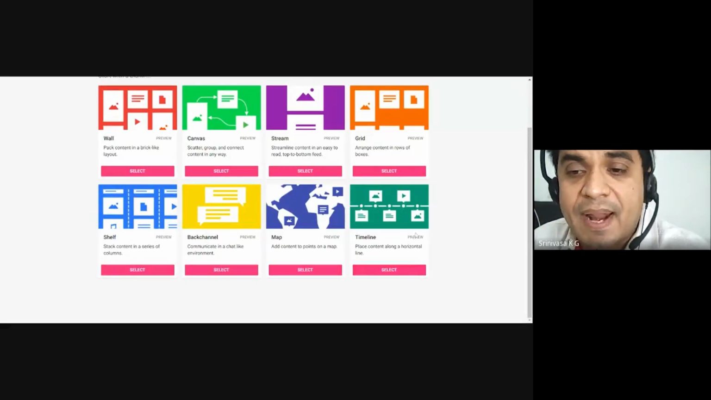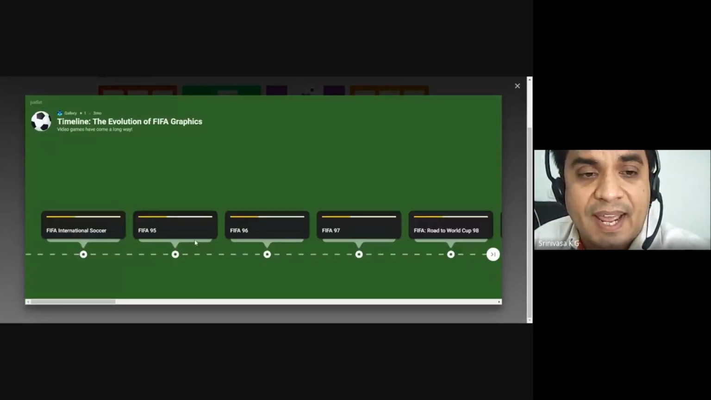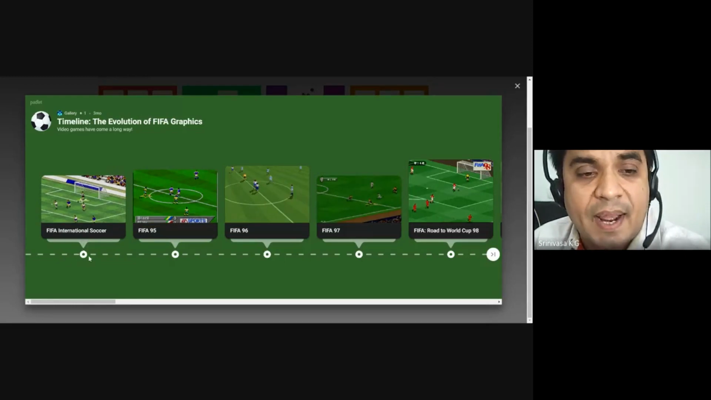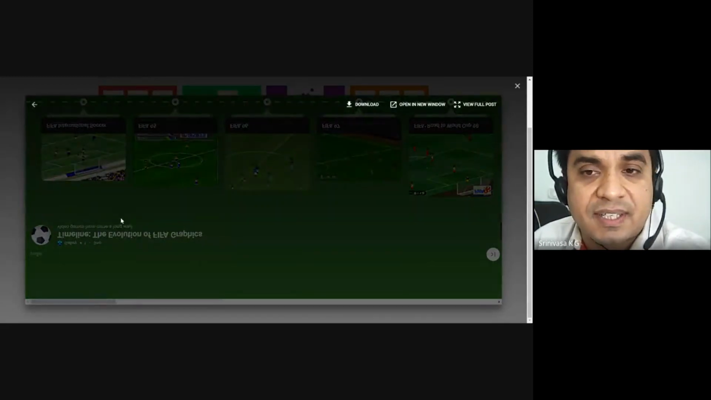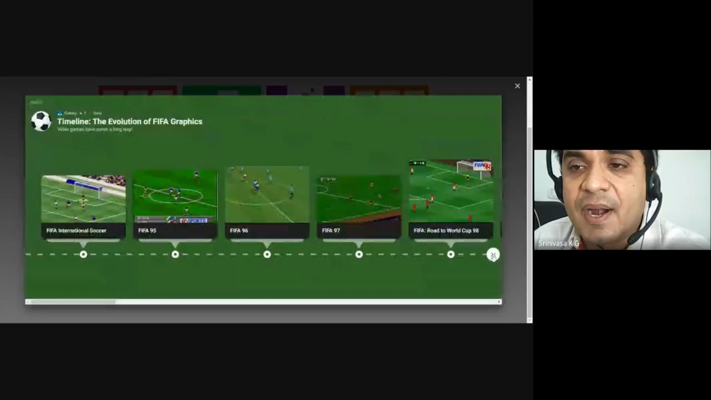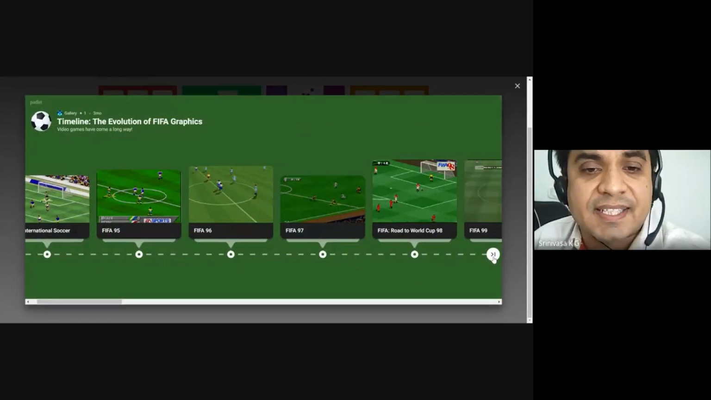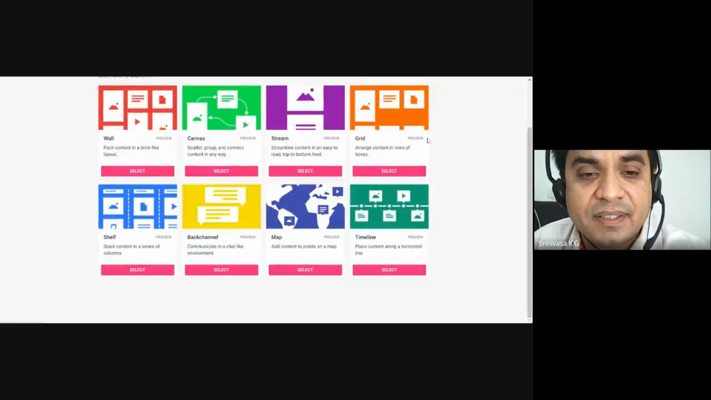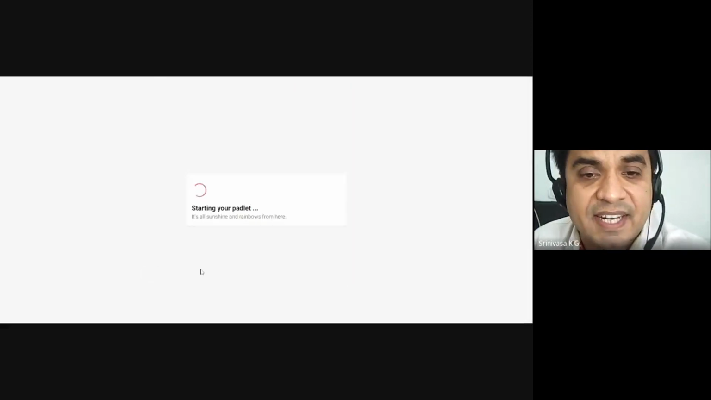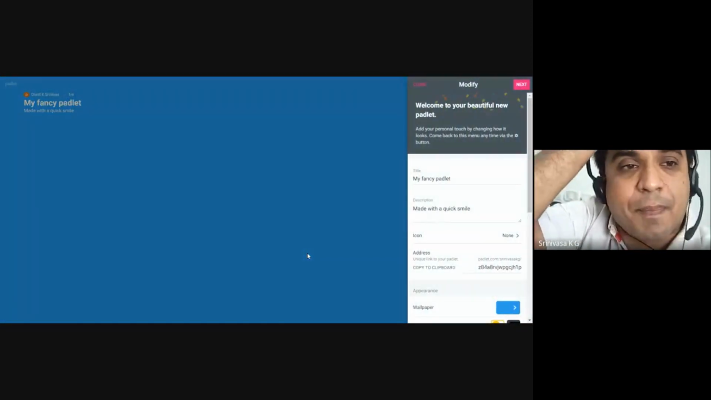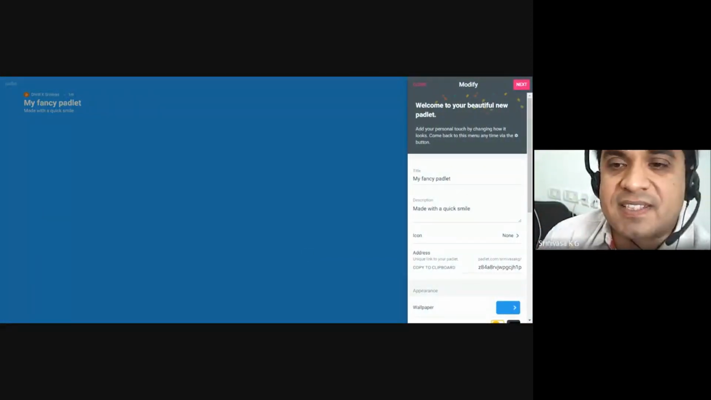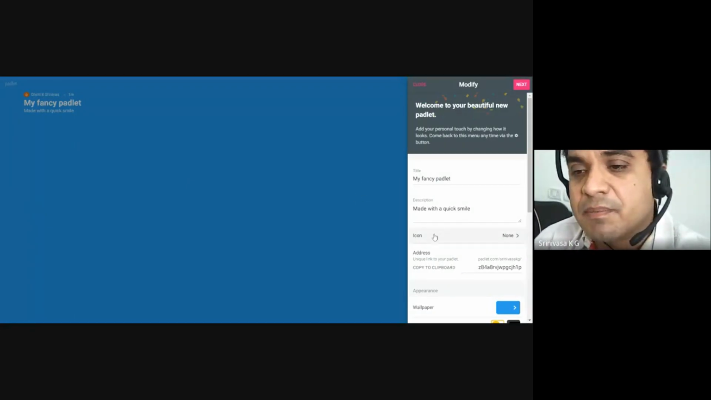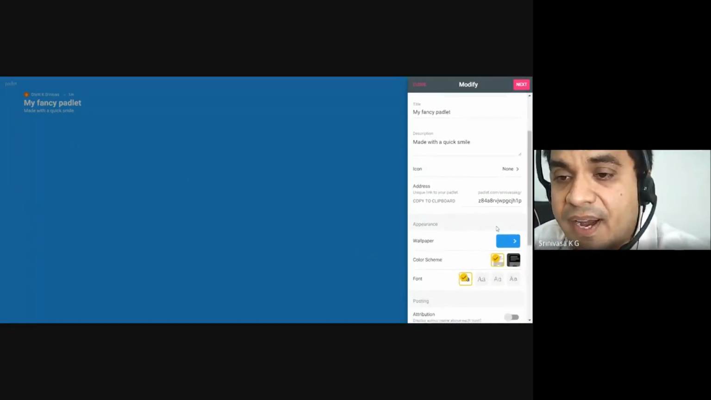You can have a timeline. Timeline is something like this. You can actually insert a timeline here and put all those things. This is an example of a timeline Padlet. Shelf contains a series of columns. So I will start one Padlet, my fancy Padlet.